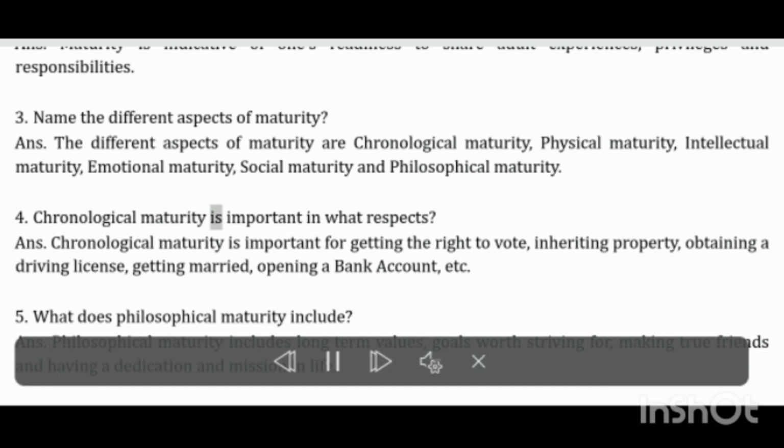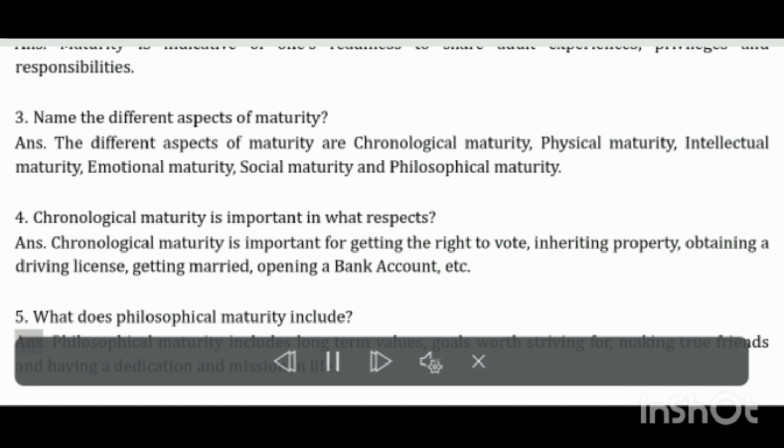Chronological maturity is important in what respects? Chronological maturity is important for getting the right to vote, inheriting property, obtaining a driving license, getting married, opening a bank account, etc. What does philosophical maturity include?